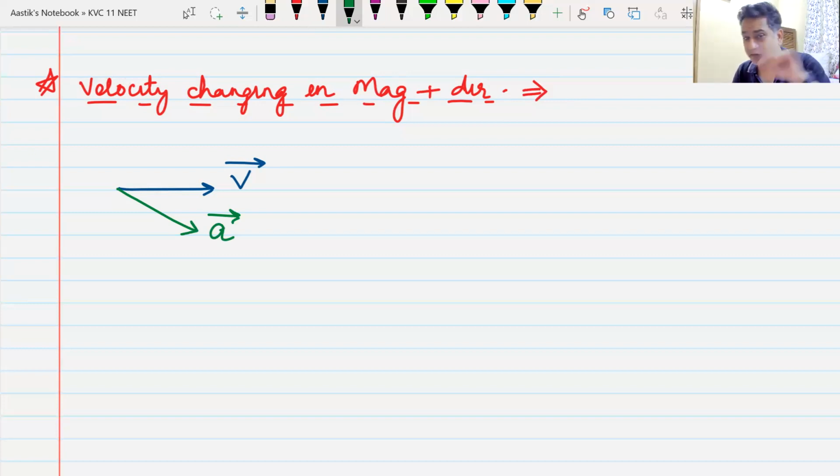Can you first tell me whether the velocity will increase or will the velocity decrease? This is increase. This is decrease, if you don't want to talk. Will the velocity increase or will the velocity decrease?